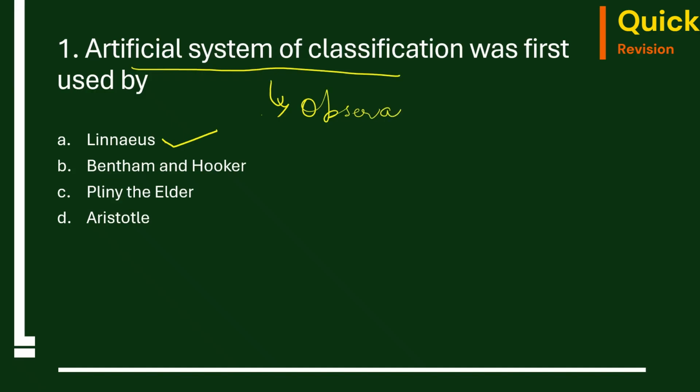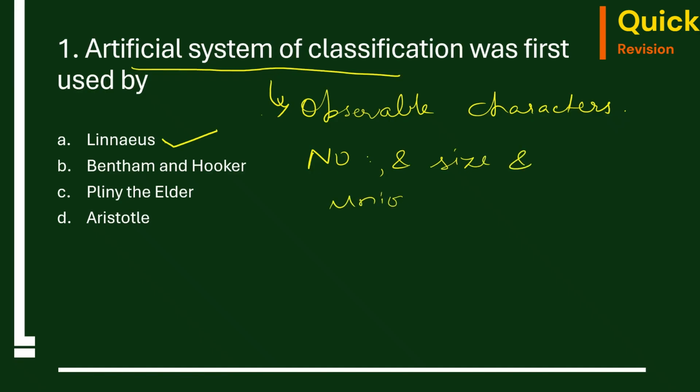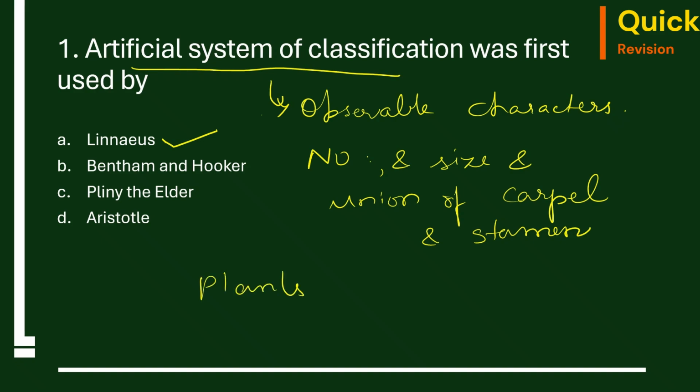So he just observed the number, size, and the union of carpel and stamens, and based on this, he classified the plants totally into 24 classes. So the correct answer is Linnaeus.